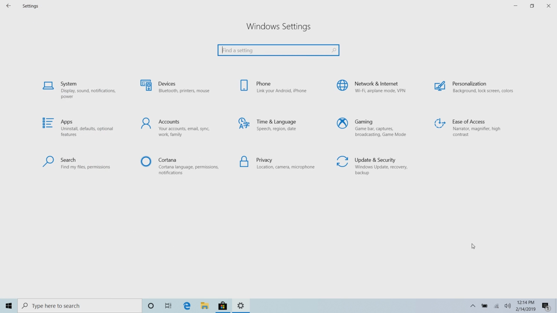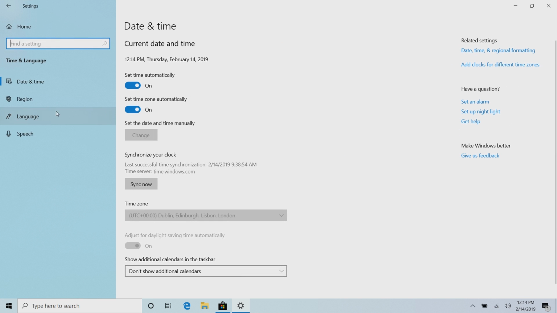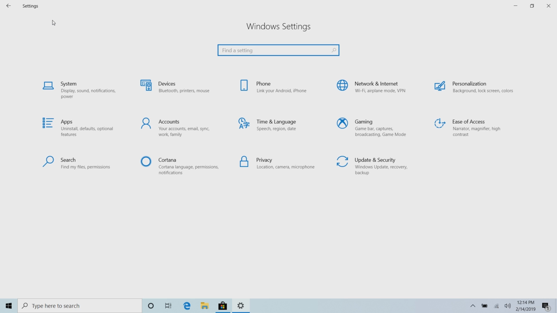Moving right along, the next noteworthy change is in settings. So finally, let's take a look at settings here. There's a lot of different improvements happening in settings right now. More of the old legacy control panel has been implemented into settings, such as old sound stuff and language improvements in here, which we won't really dive into because it's very boring. But some of the more interesting changes are with some of the layouts of certain areas within settings.